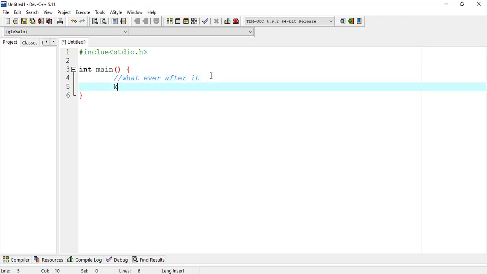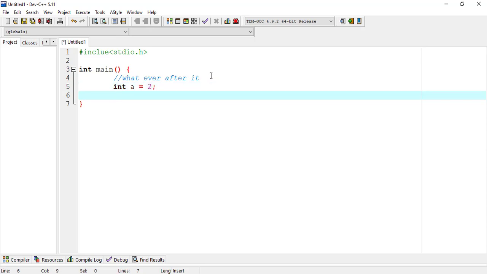After that you can declare int a equal to 2, and then you can printf that a. Today was supposed to be about variables and integers, and I thought why not get this out of the way. And right now I'm going to upload a video about variables and stuff like that.